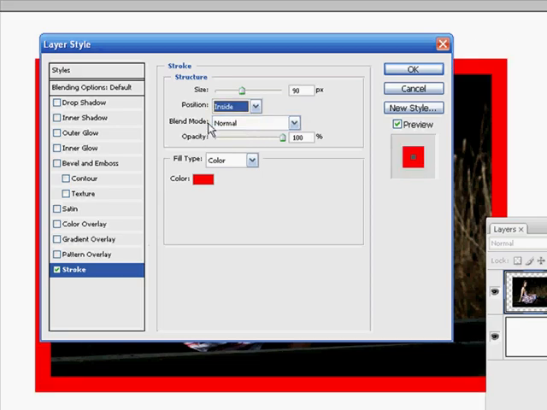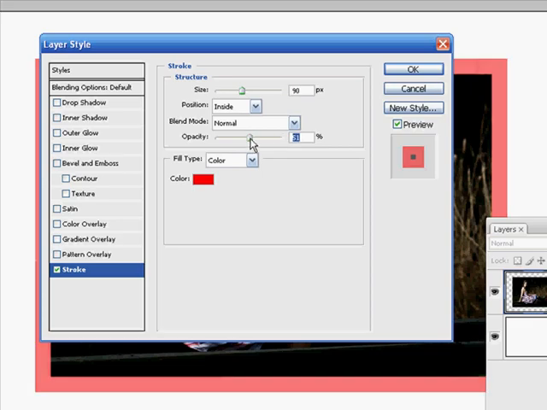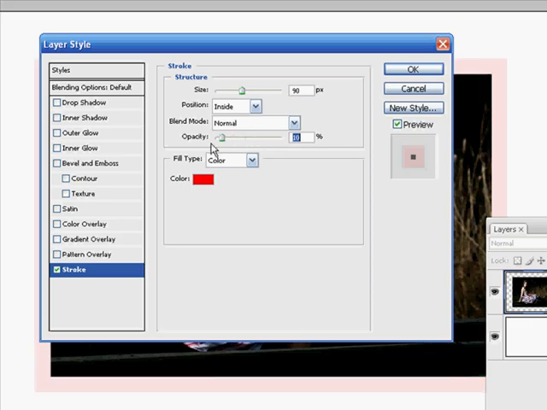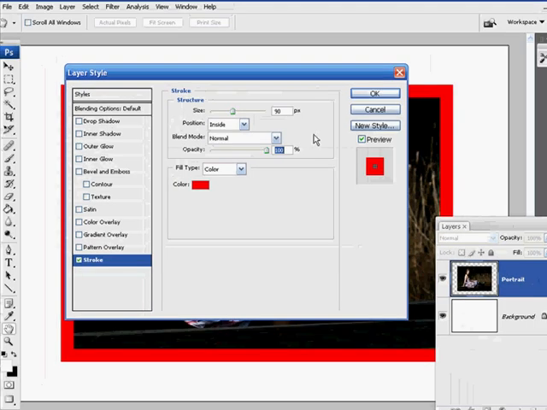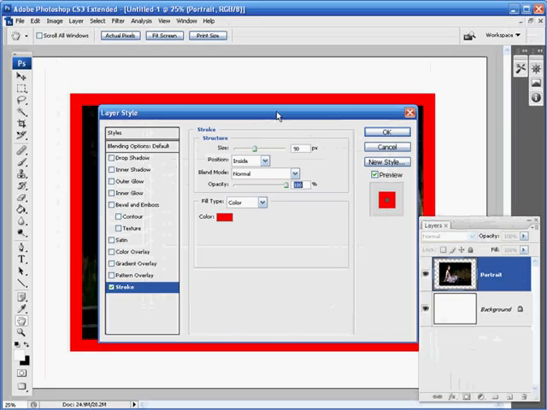Moving further down, I'm going to keep the blend mode set to normal, and if you wanted to, just to make the effect a little bit more subtle, you could just decrease the opacity value and the opacity slider, but I actually want quite a bright stroke, so I'm just going to keep this right over to the right, set at 100%.